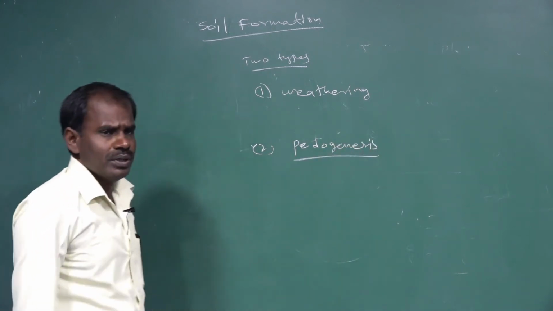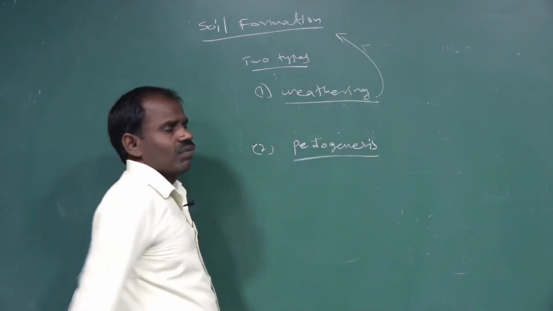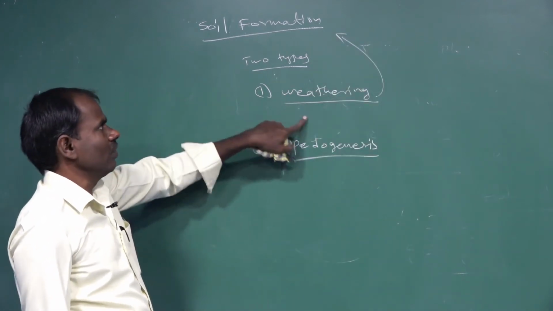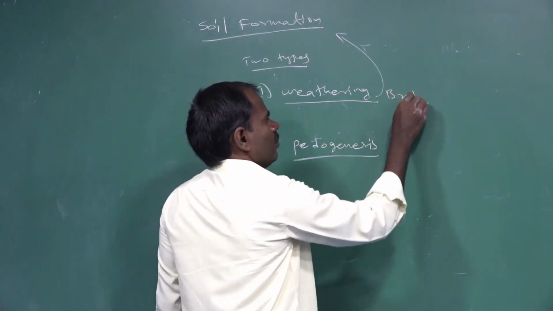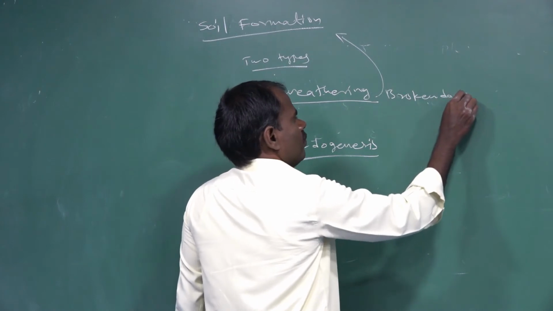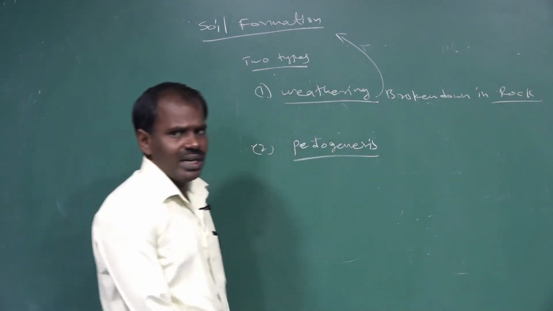Weathering is a process involved in soil formation, in which rock is broken down into particles.